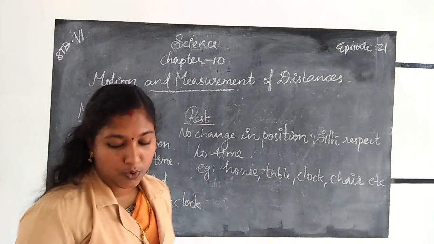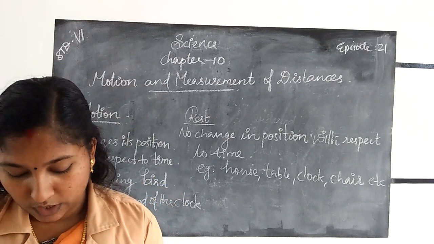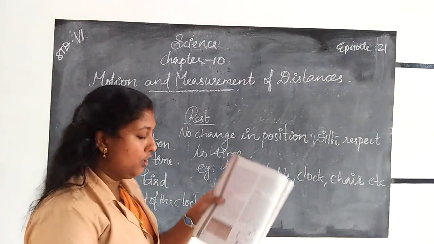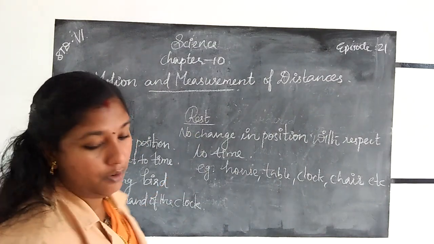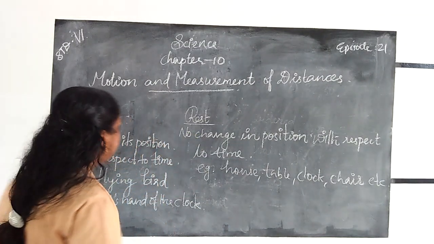Next, here in your textbook a table is given, table 10.4, objects at rest and in motion. All of you listen.